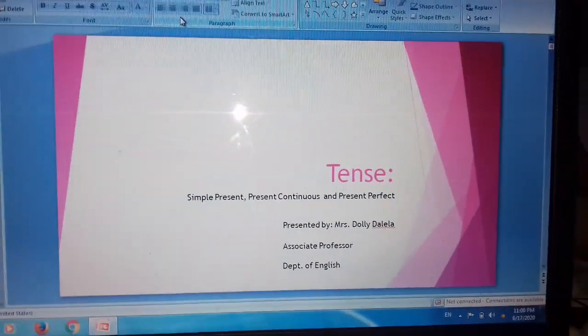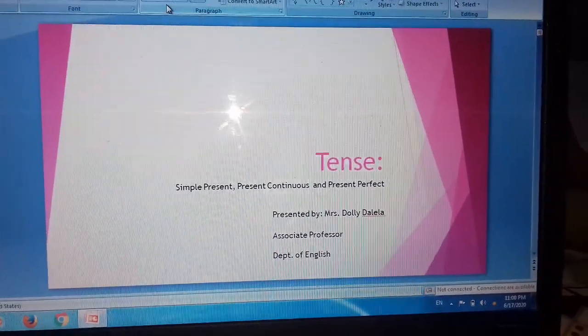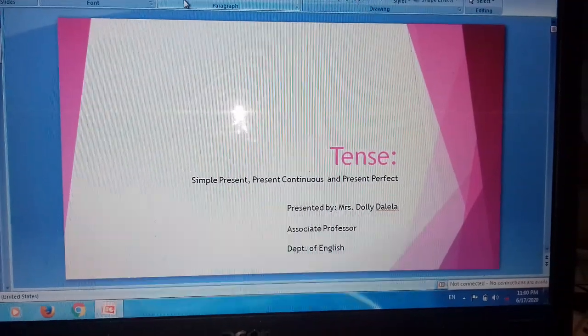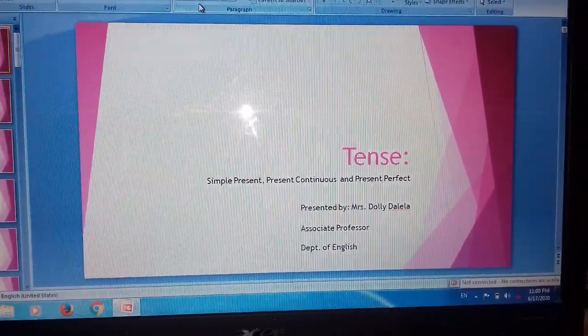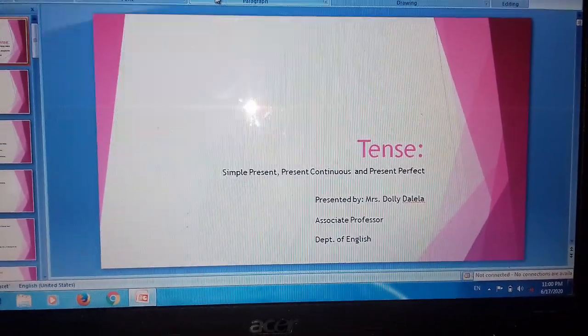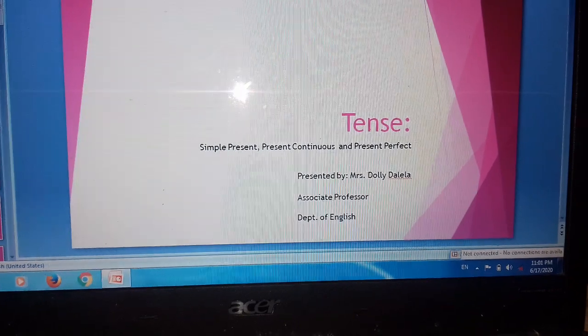As you all know, English is an essential part of all the competitive exams. In these days of globalization, one has to be well conversant with the English language.